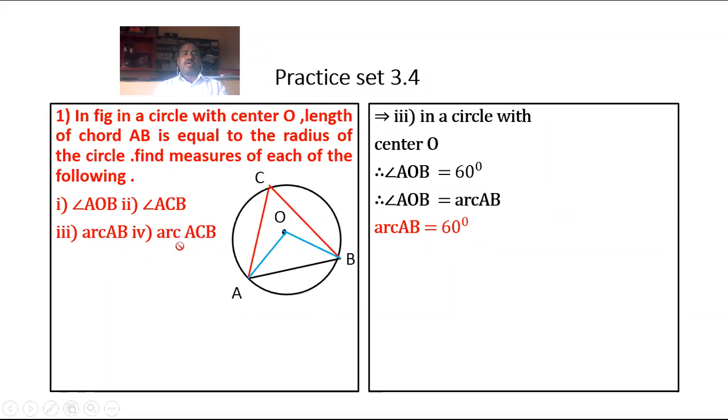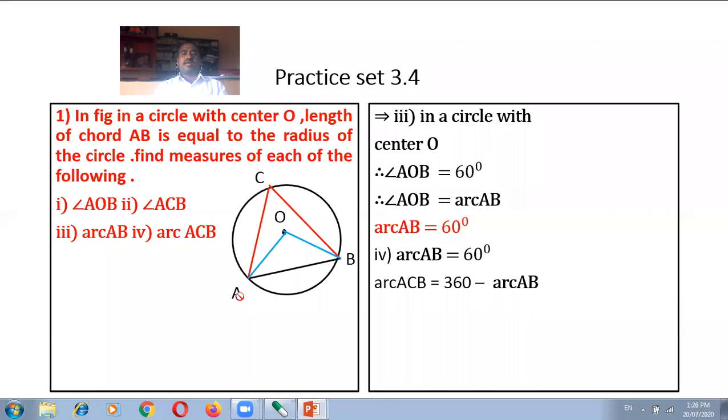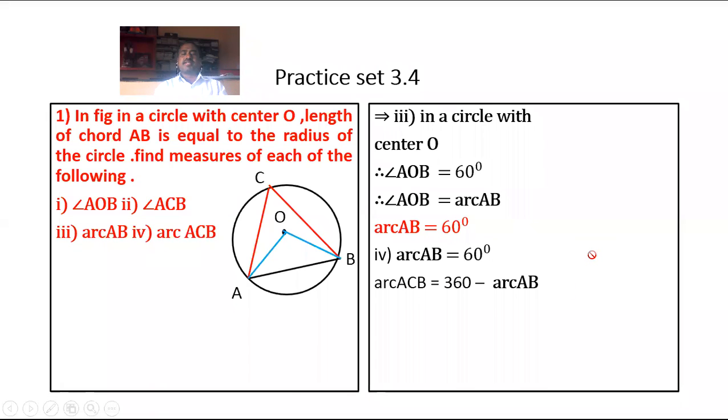And number 4, to find the measure of arc ACB. Arc AB is equal to 60 degrees, and the measure of arc ACB is equal to 360 minus arc AB. By using formula, measure of arc is equal to 360 minus measure of corresponding arc. Therefore, arc ACB is equal to 360 minus arc AB. Arc AB is equal to 60 degrees. Hence, the measure of arc ACB is equal to 300 degrees.